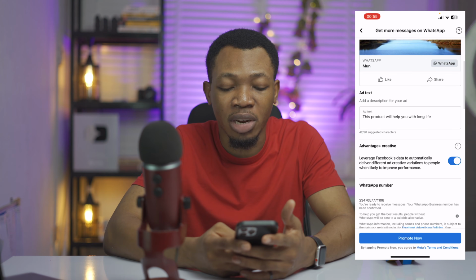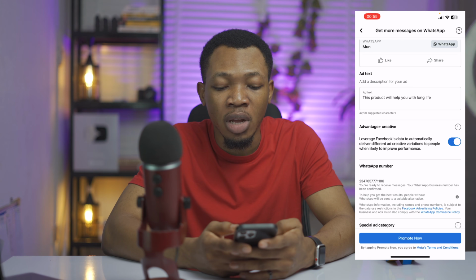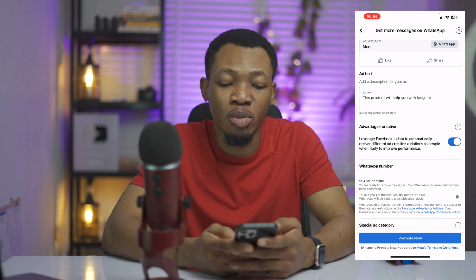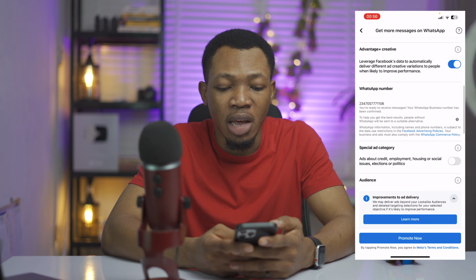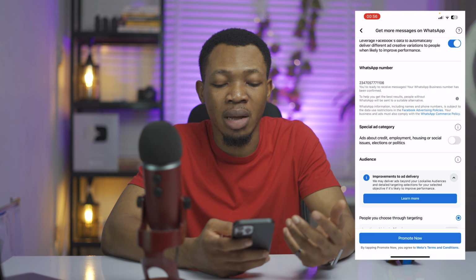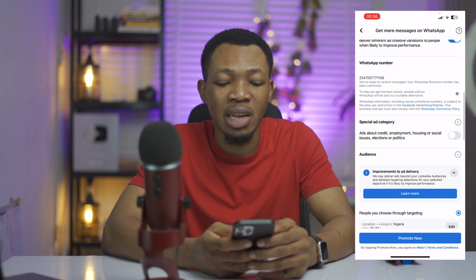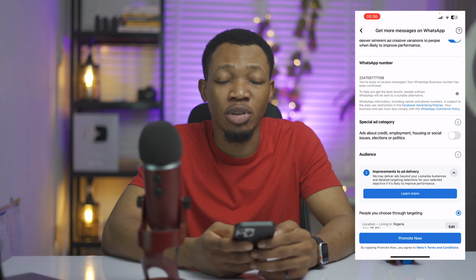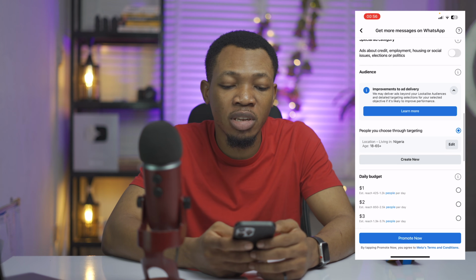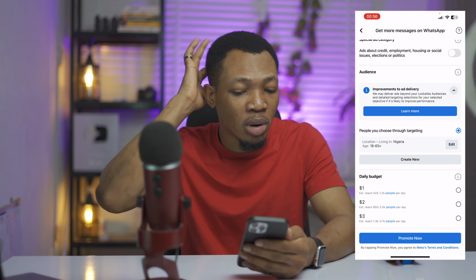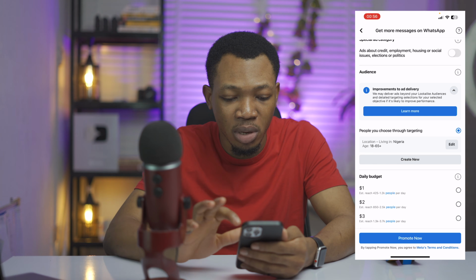And once you have this done, you can proceed, and you can see the Advantage Plus creative, which is you leveraging Facebook data automatically. You want to check this on. And you can see right here it is asking for the WhatsApp number where we receive the messages, and you have that up there. For the special ad category, you don't need this one right now, so you can just leave it off because this is not a special ad category. And you can proceed to where you want to learn more. On the learn more here, okay, we're going to skip this one now.